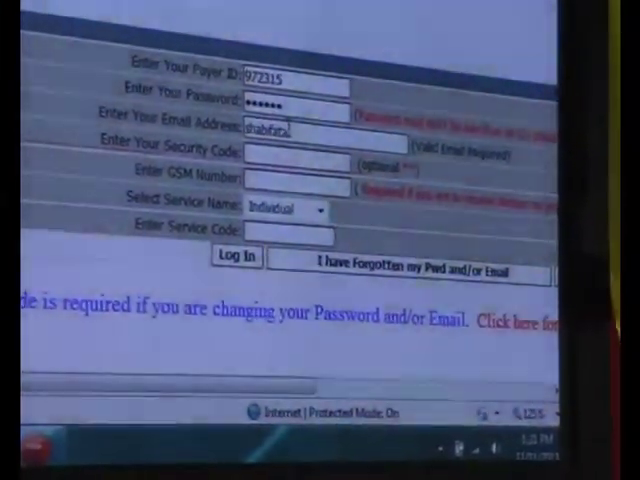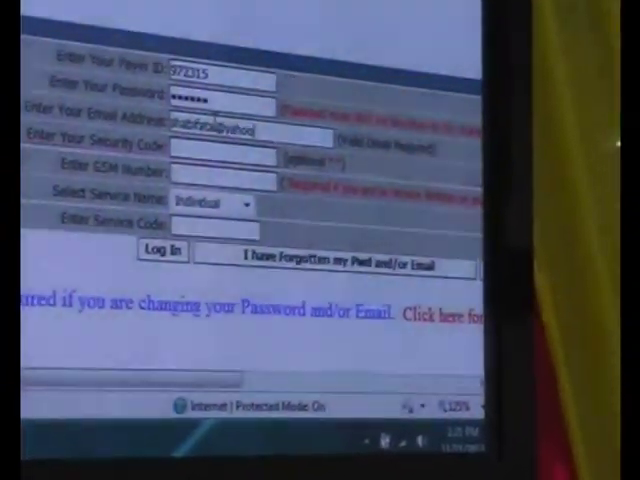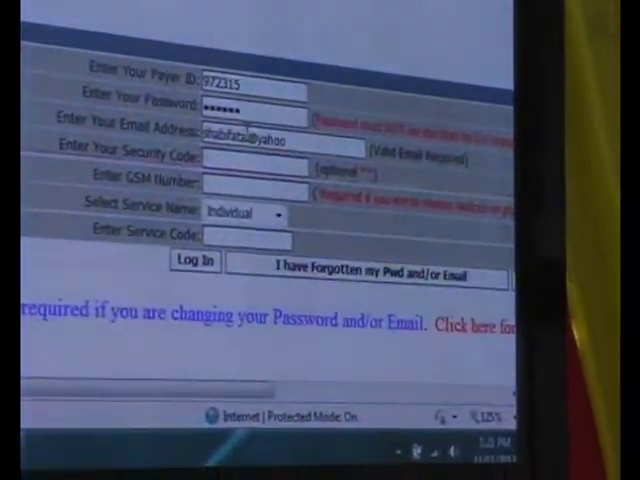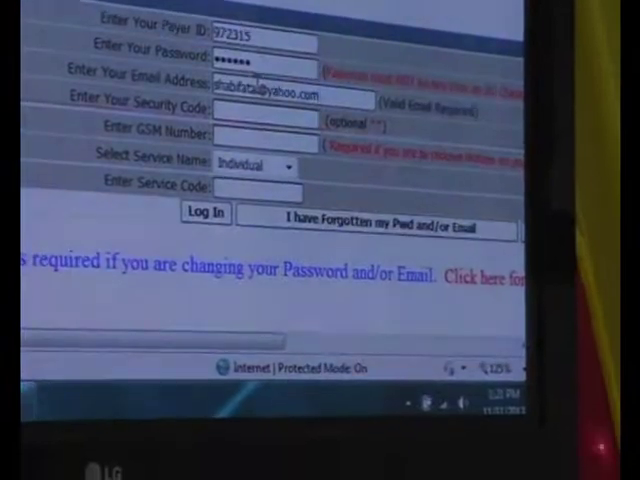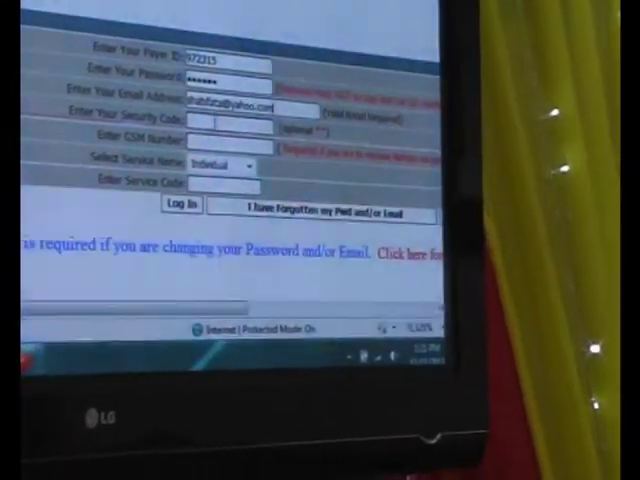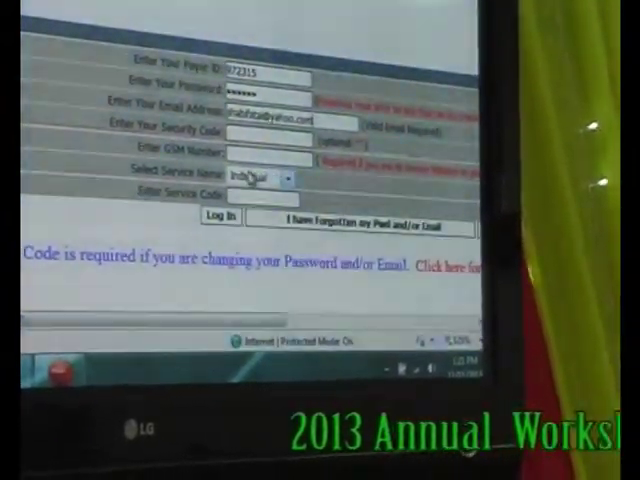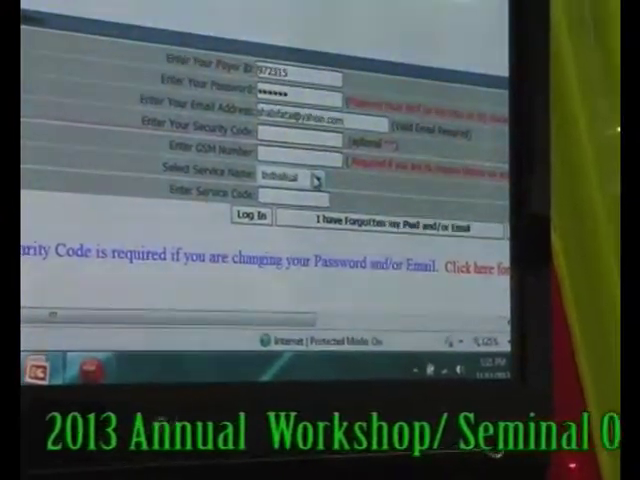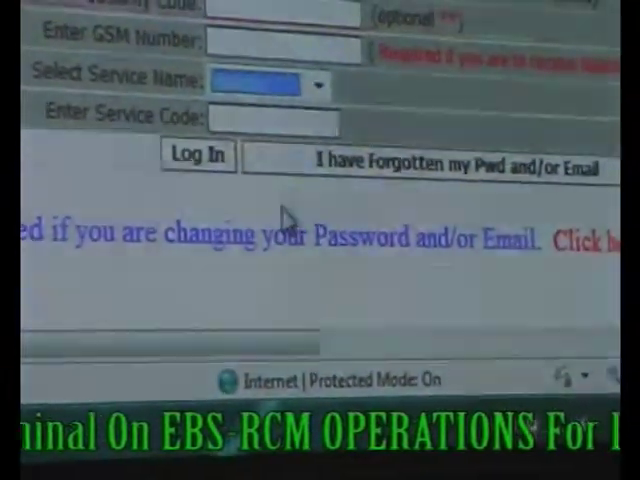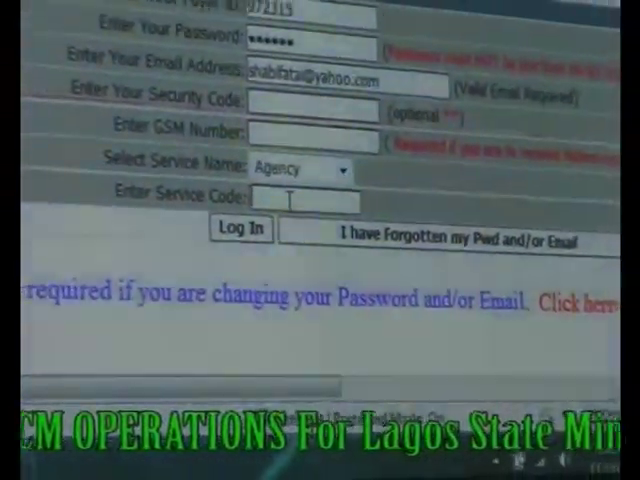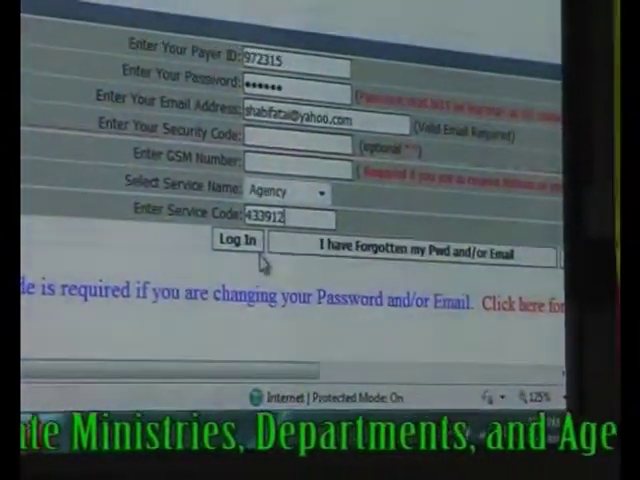Once you enter your email address, I guess you have your service code. Yes, the service code is the agency where you are representing. LRS. You're from LRS, right? Yes. Okay. Click on select service name and select agency. All right. Click on enter service code. Yes. All right. Log in.